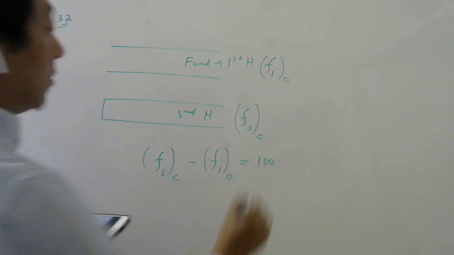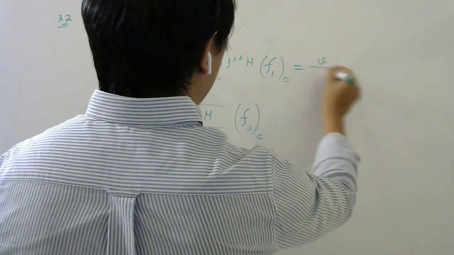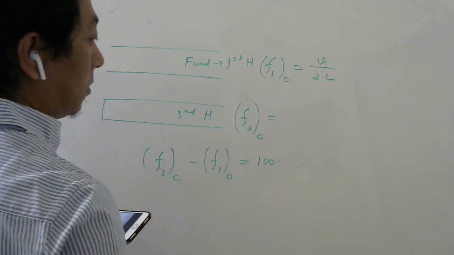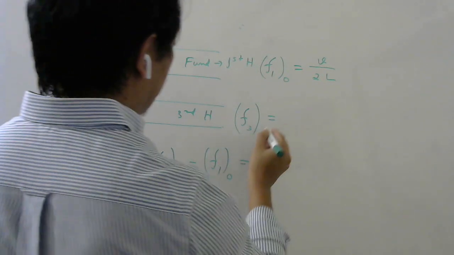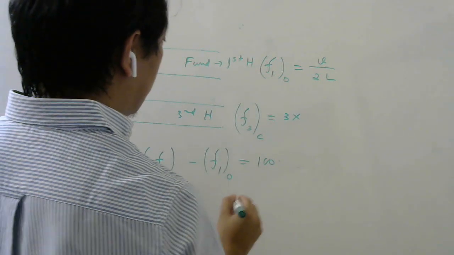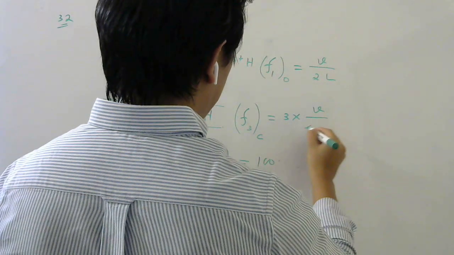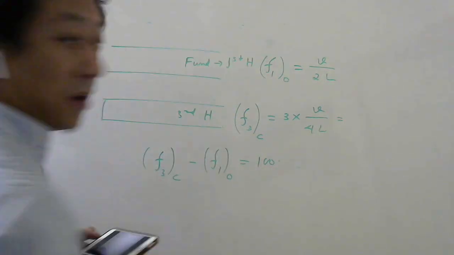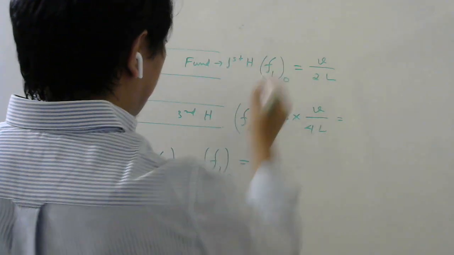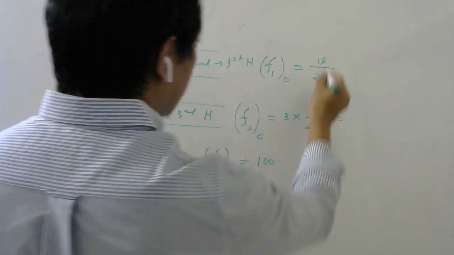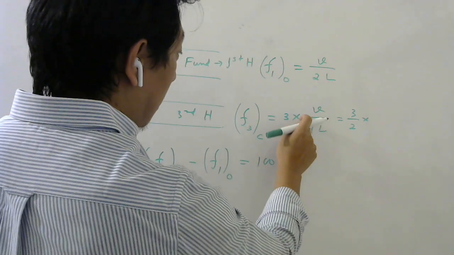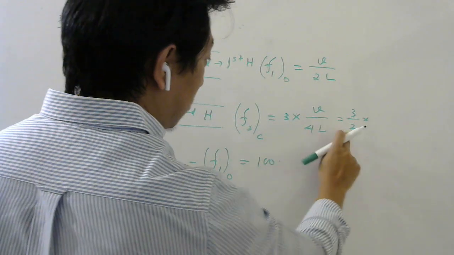Now open pipe means V by 2L. This is third harmonic, so 3 times fundamental. Fundamental in closed pipe is V by 4L. So let us express this in terms of this. I can write this whole thing as 3 by 2 into V by 2L, because 4 I can write as 2 into 2.